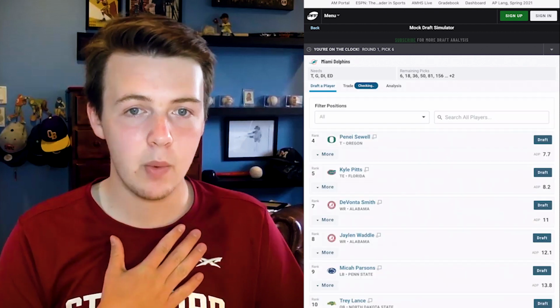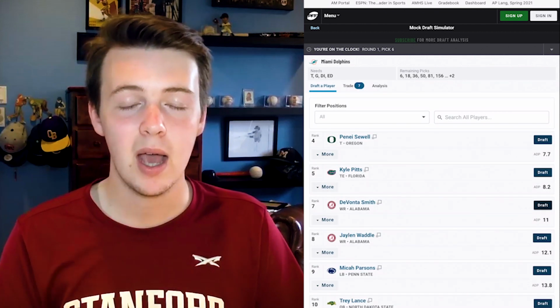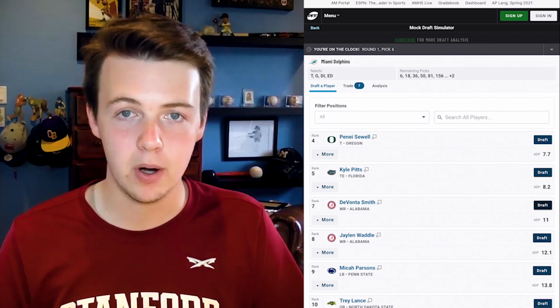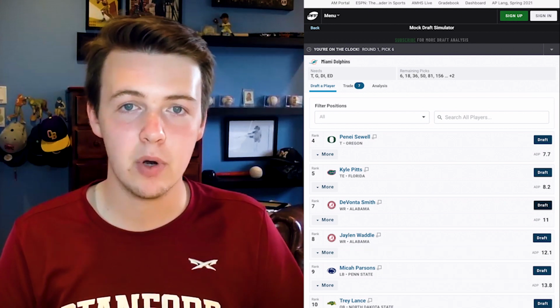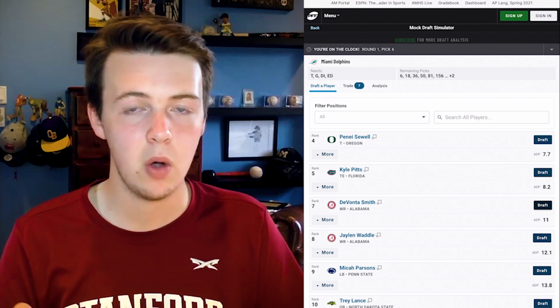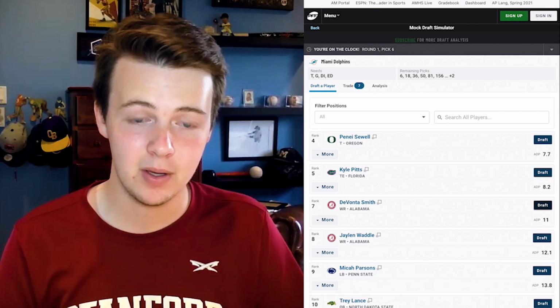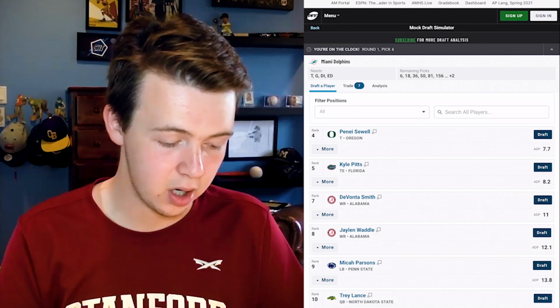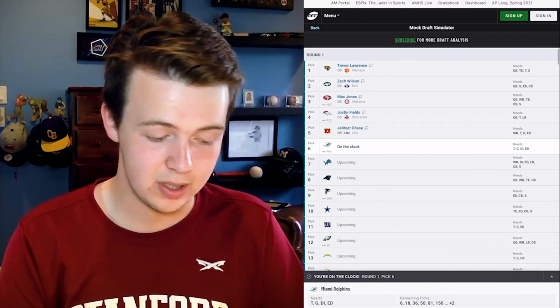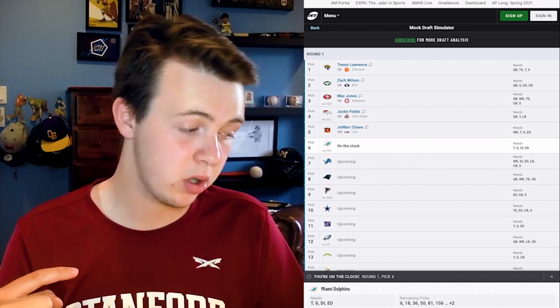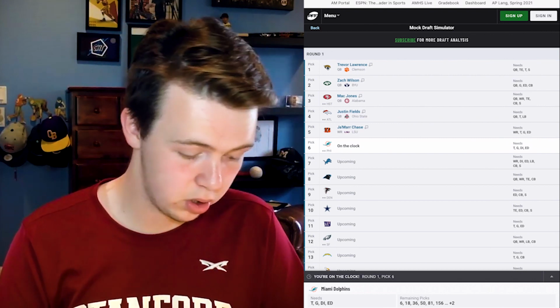He's not personally my wide receiver one in the draft, but for the Bengals, I would understand why he's wide receiver one with all of the chemistry he has with Joe Burrow. I understand why Burrow wants to play with him, but I really do think O-line is a better fit. However, in this case, I have to go with what I think will happen. So to look back at our top 5 picks so far: Trevor Lawrence, Zach Wilson, Mac Jones, Justin Fields to the Broncos who traded up, and then Ja'Marr Chase.